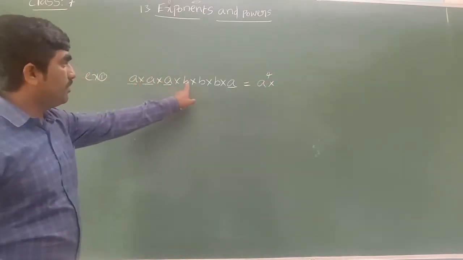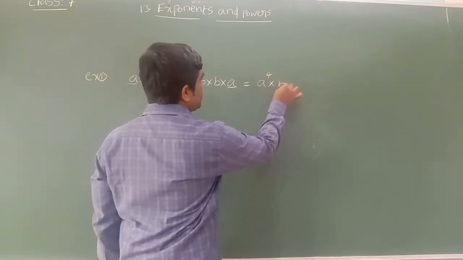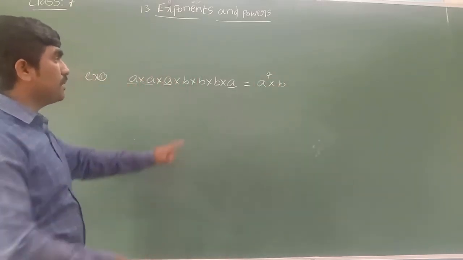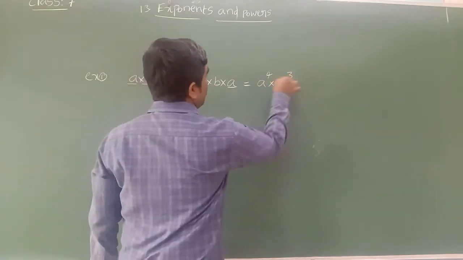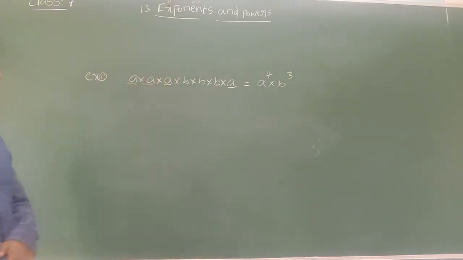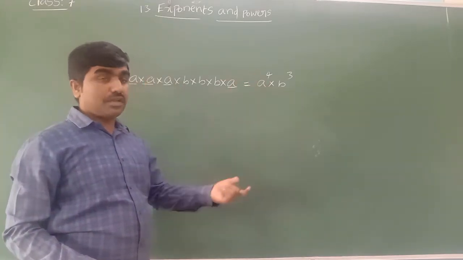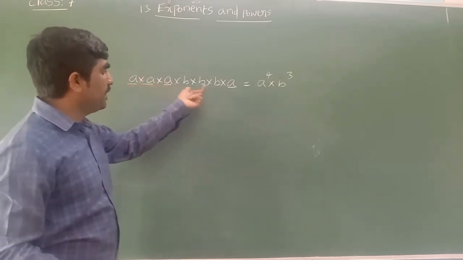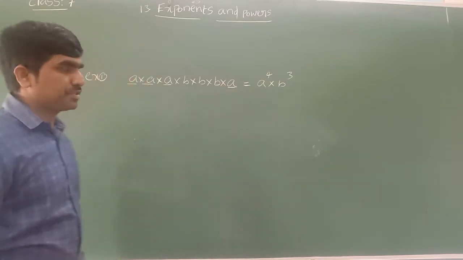Next, the alphabet b we multiplied. B we are multiplying itself, so base b. How many times did we multiply base b itself? 3 times. So we can write power 3. So that is the way you can write by using the exponent concept. Whatever the number you multiplied, it is the base, and how many times you are multiplying itself, it is the power. Same thing for b also.